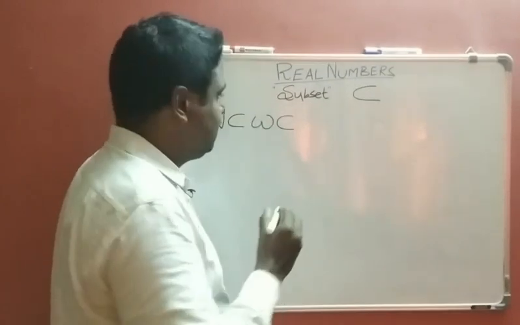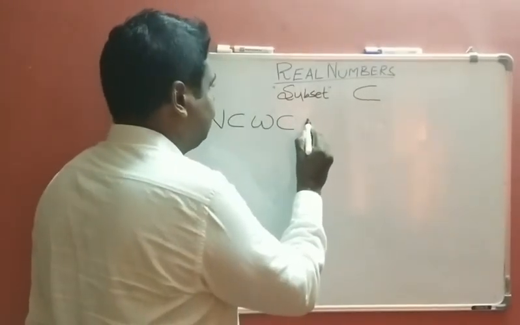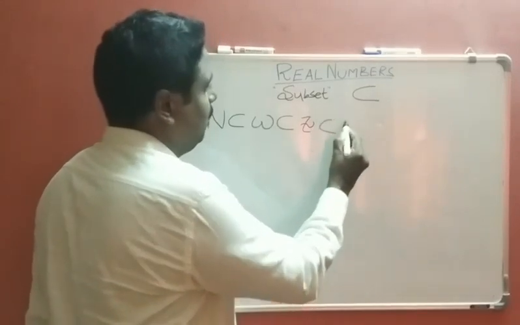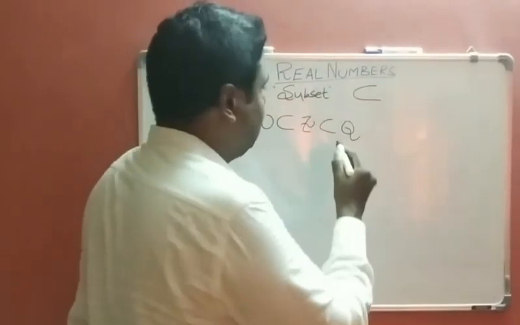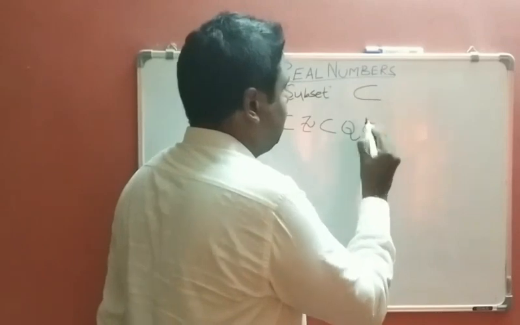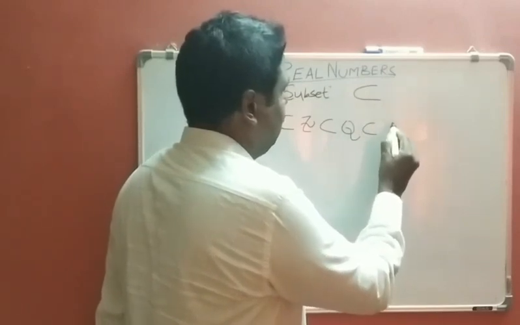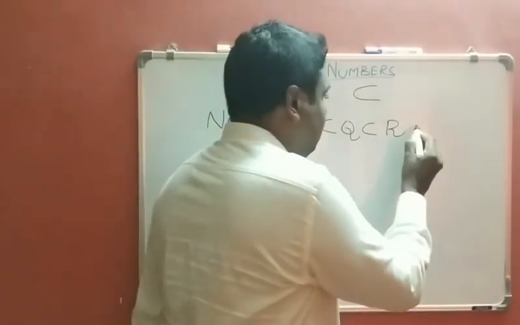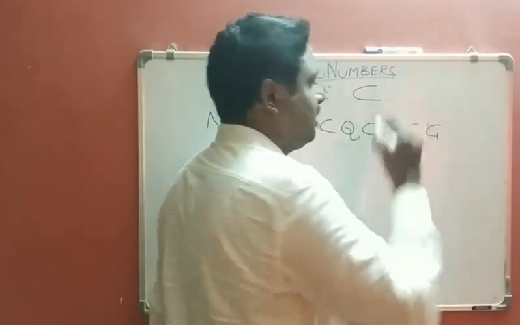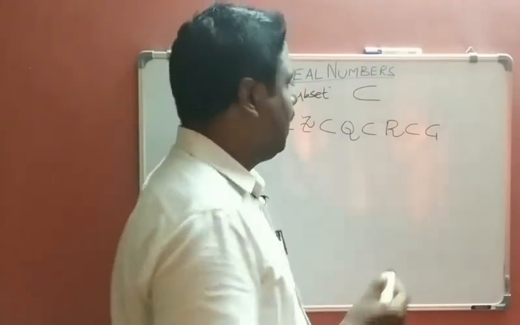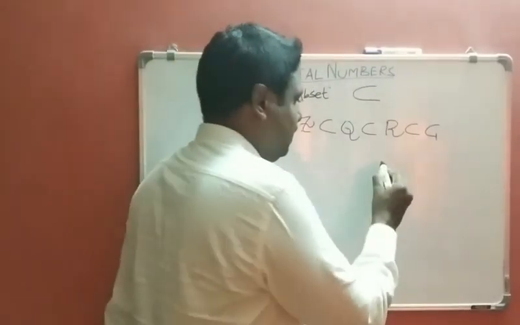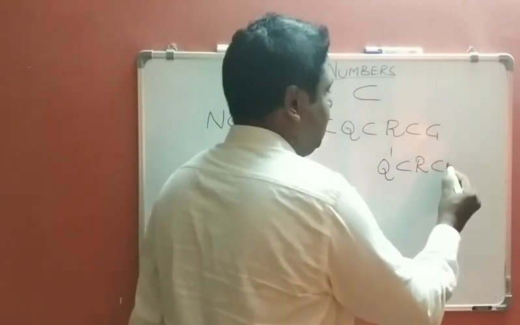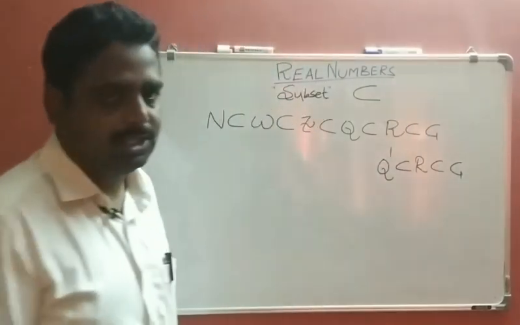Whole number system is a subset of integer system. Integer system is a subset of rational number system. Rational number system is a subset of real number system. Real number system is a subset of complex number system. Irrational numbers, Q dash, are a subset of real numbers, which are a subset of complex numbers.